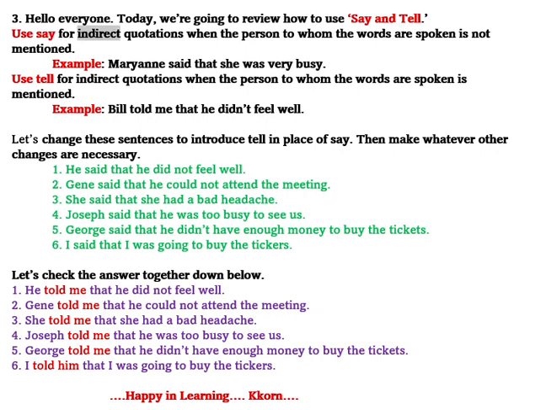Today, we're going to review how to use say and tell. Use say for indirect quotations when the person to whom the words are spoken is not mentioned. Example: Marian said that she was very busy. Use tell for indirect quotations when the person to whom the words are spoken is mentioned. Example: Bill told me that he didn't feel well.